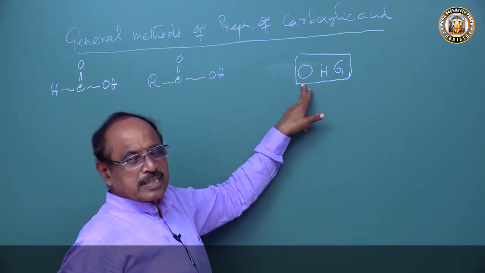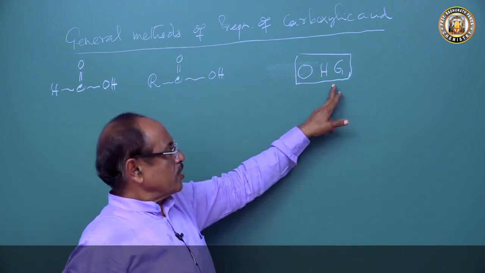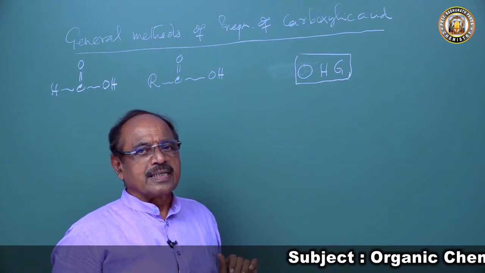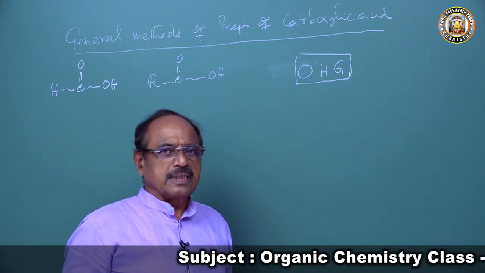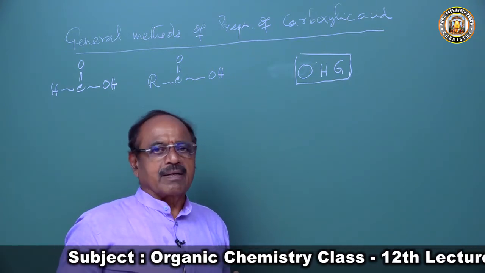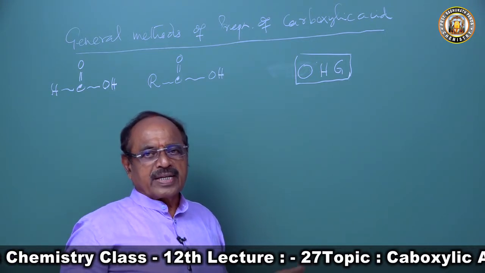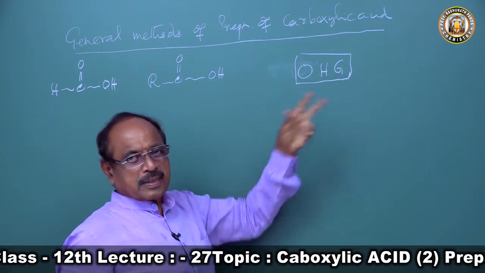O stands for oxidation, H stands for hydrolysis, G stands for Grignard reaction. These are the standard codes we have used right from alkane to alcohol to aldehyde and ketone.